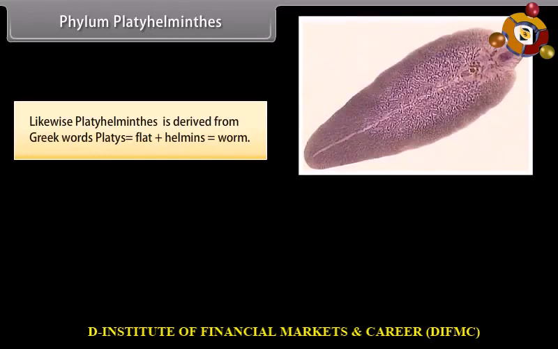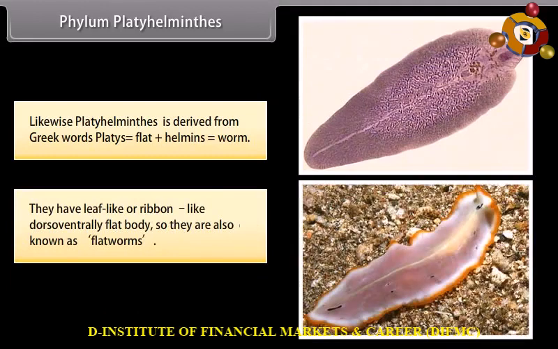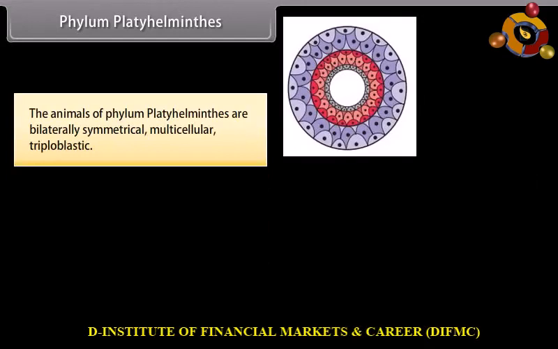Phylum Platyhelminthes. Likewise, Platyhelminthes is derived from Greek words platys, flat, plus helminth, worm. They have leaf-like or ribbon-like dorso-ventrally flat body, so they are also known as flatworms. The animals of phylum Platyhelminthes are bilaterally symmetrical, multicellular, triploblastic.